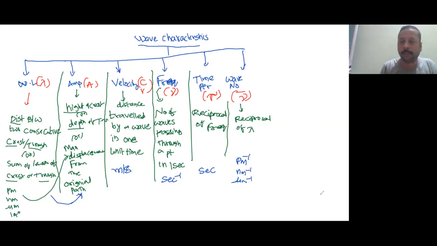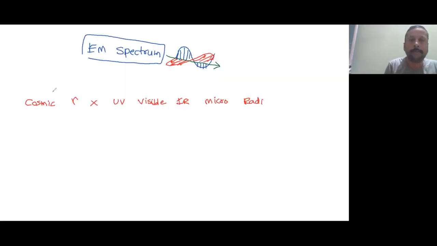Okay, now let's go for the next screen. Next, electromagnetic spectrum. Here we say electromagnetic: electrical wave and magnetic wave. There will be three components. First one is the direction of propagation. This green color shows the direction of propagation. Red color shows the magnetic wave. Blue color shows the electrical wave. All of them are perpendicular to each other.